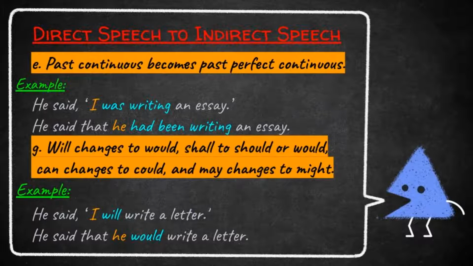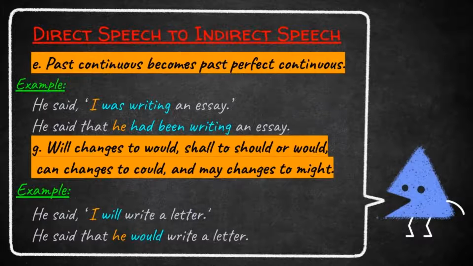Let us see direct and indirect of modal verbs. Look here, the modal verb will changes to would, shall changes to should or would, can changes to could, and may changes to might. Okay, let us see an example.